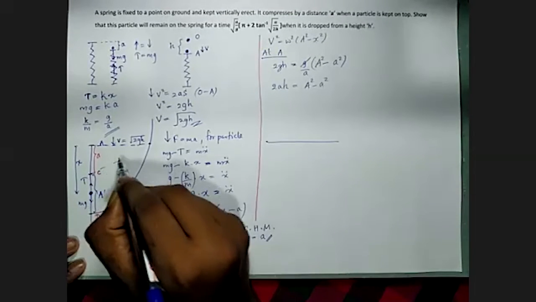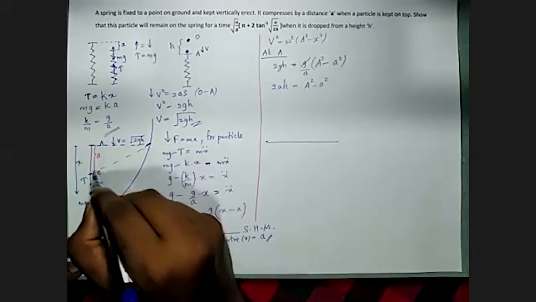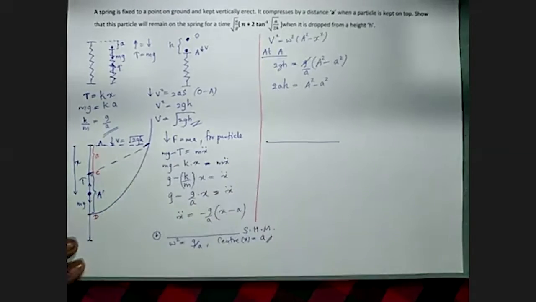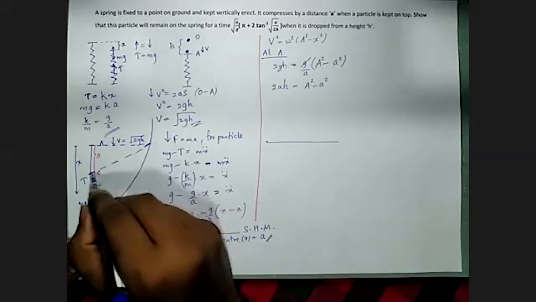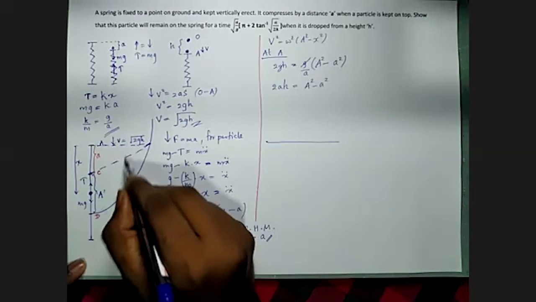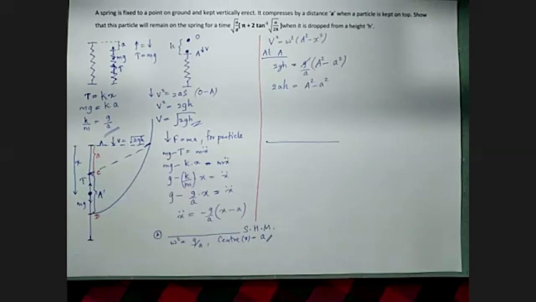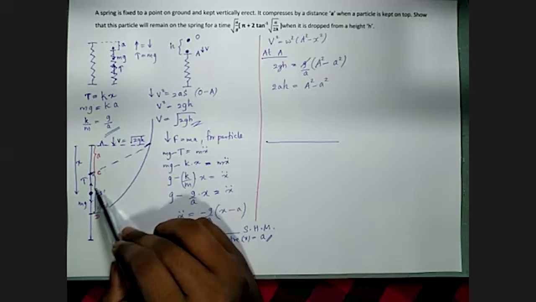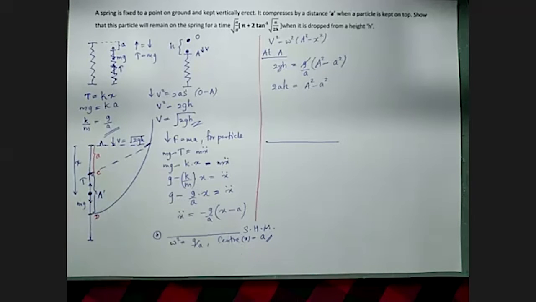Then I have to complete the sector. Join the center of the simple harmonic motion with this point. Now this is the sector. That sector represents the simple harmonic motion, and this angle is the angle covered by the simple harmonic motion.